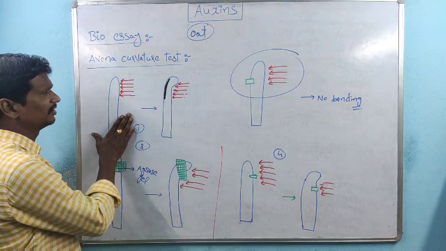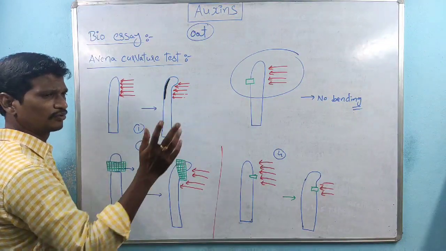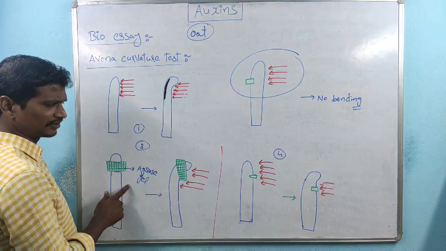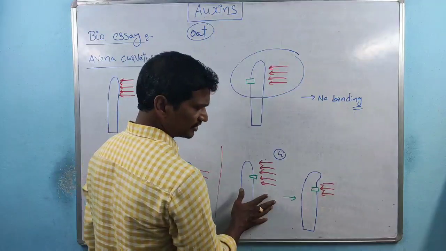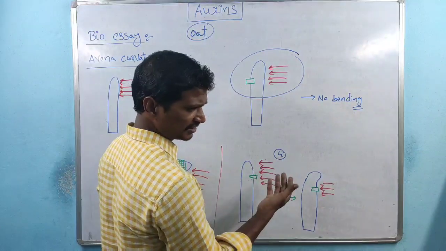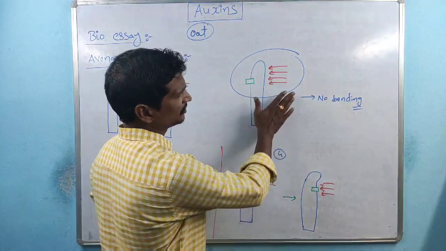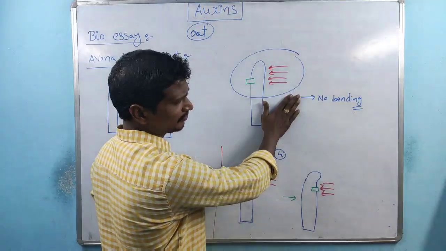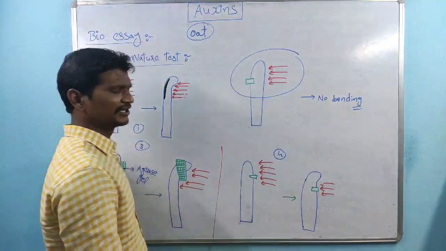Very first one, simple, elimination process, bending. Second case, decapitation, no bending. Third case, presence of agarose, so bending takes place. Fourth case, insertion of mica on the light illuminated side, it does not affect the bending. And the fifth case, insertion of mica in the shaded region, so here it affects the bending process.